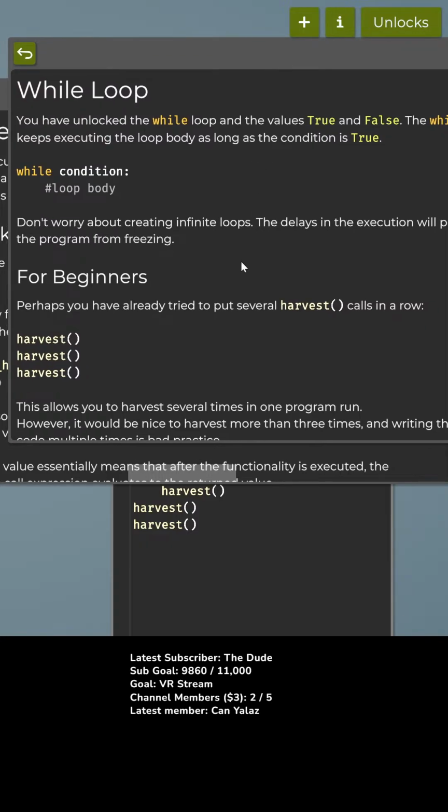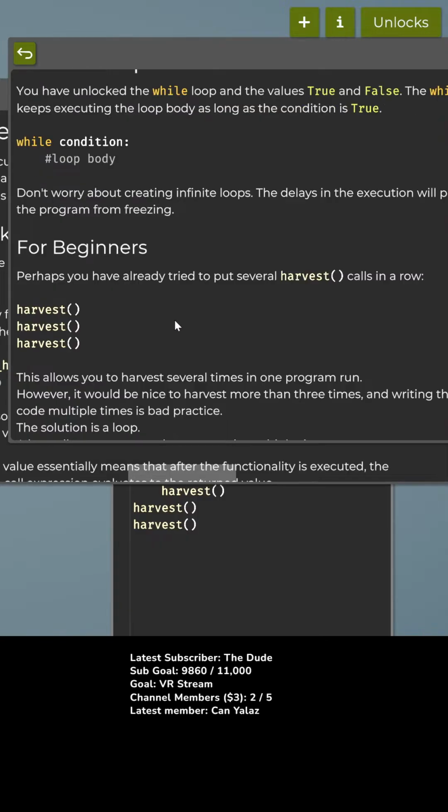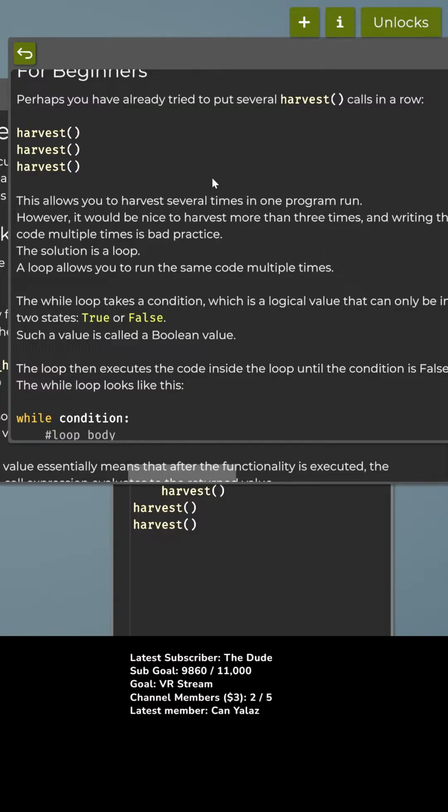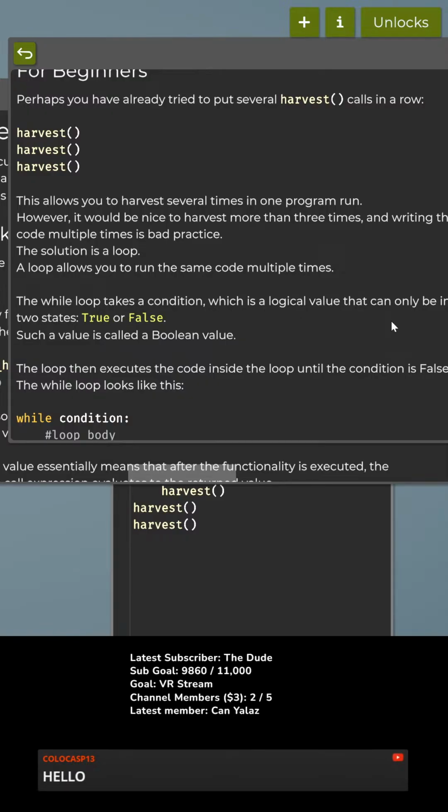For beginners, perhaps you have already tried to put several harvest calls in a row. Harvest, harvest, harvest. This allows you to harvest several times in one program run. However, it would be nice to harvest more than 3 times, and writing the code multiple times is bad practice. The solution is a loop. A loop allows you to run the same code multiple times. The while loop takes a condition, which is a logical value which can be in 2 states, true or false. Such a value is called a Boolean value.